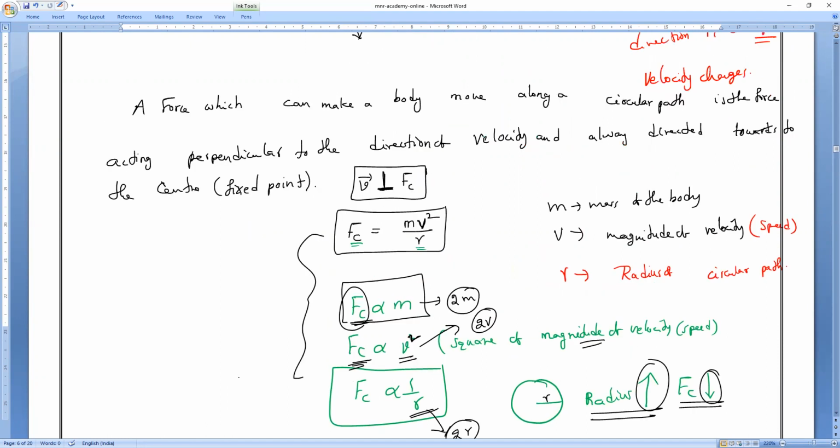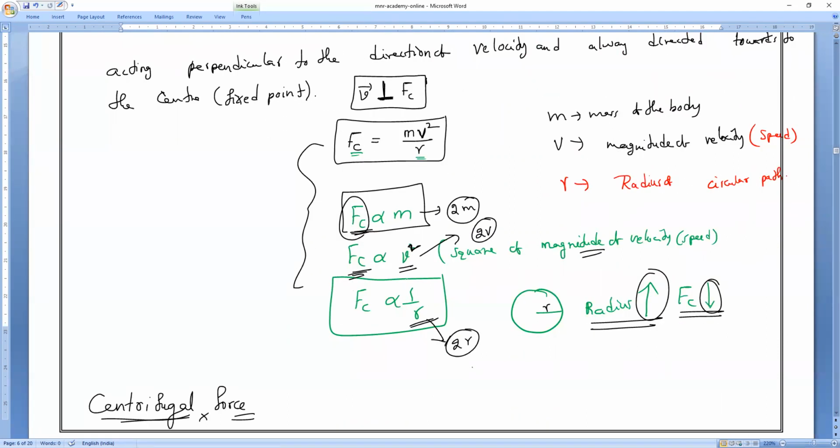Fc is inversely proportional to radius. This is called inversely proportional, 1 by r, because in the formula it is a division. Understand? Inversely proportional to radius. If you want to write the statement: centripetal force is directly proportional to mass, directly proportional to the square of the magnitude of velocity, and inversely proportional to radius. Understand, everyone?